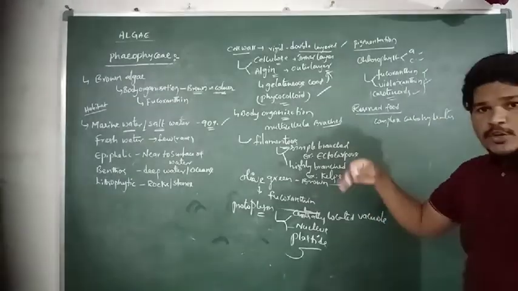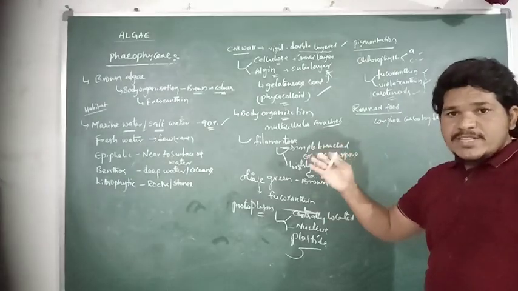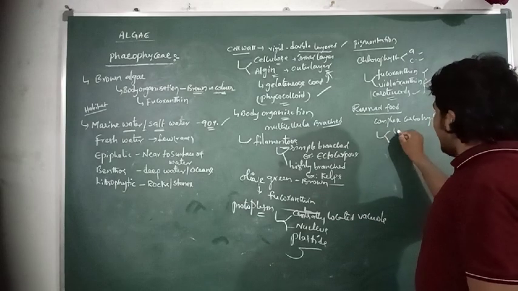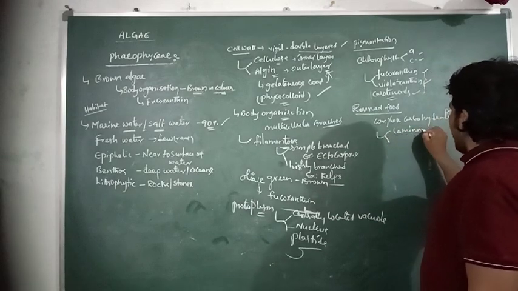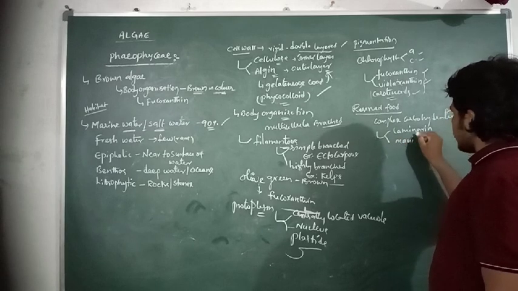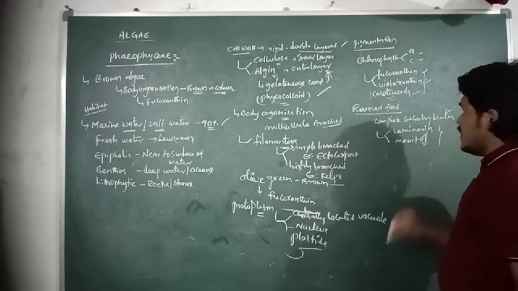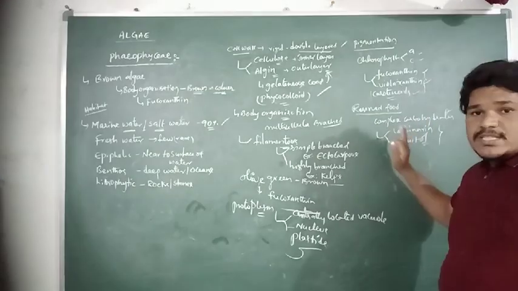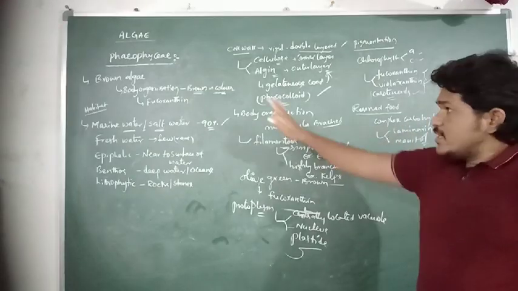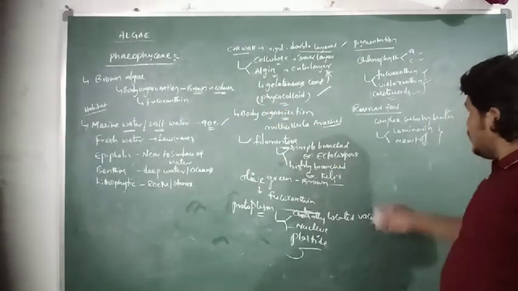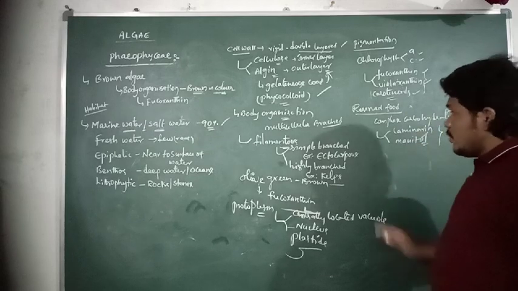But in a few species of Phaeophyceae, the reserved food materials are stored as laminarin and mannitol. These are the two different kinds of reserved food materials in the body cells of Phaeophyceae, or the brown algae.